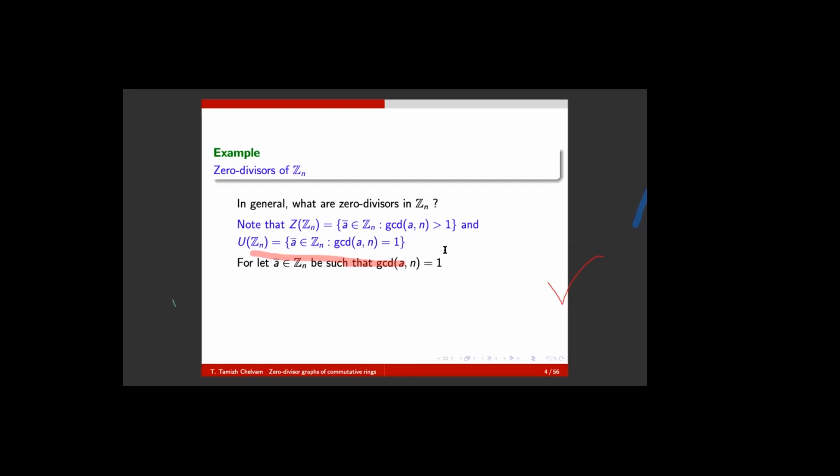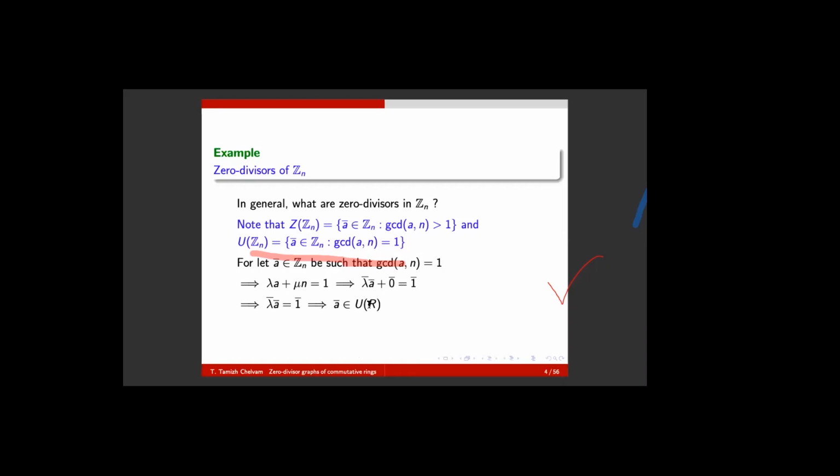Therefore, I have got integers lambda and mu such that lambda a plus mu n is equal to 1. You take modulo n. This mu n modulo n means it is 0. Therefore, lambda bar into a bar equals 1 bar. Lambda bar into a bar equal to 1 bar means there exists an inverse, which is lambda bar, the multiplicative inverse for a bar. Therefore, a bar is a unit.